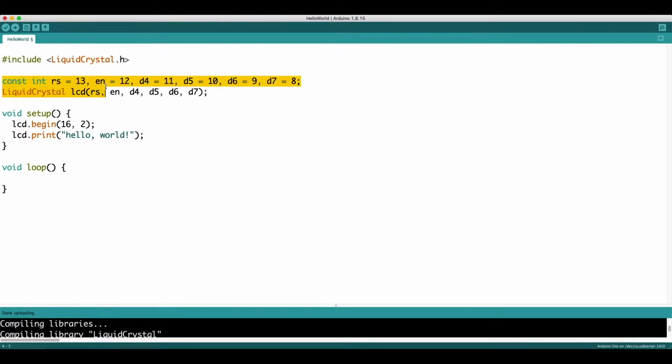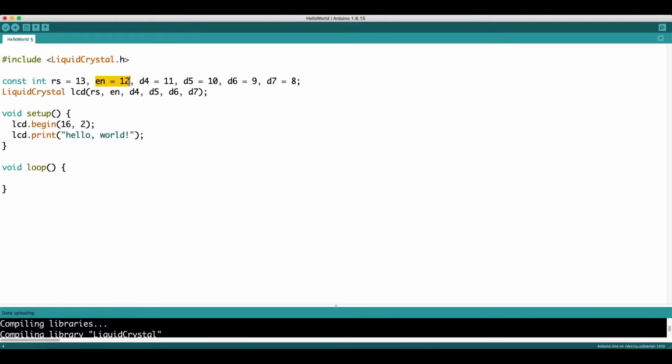If you see the second line, we are just keeping a value for a variable. You can see it is rs, which is just a variable. So rs is equal to 13. And we can also directly write 13, 12, 11, 10, 9, 8, but to understand it more clearly, we can do it like this. rs is equal to 13, where we are just saying a variable rs is equal to the number 13. Just like that, same.